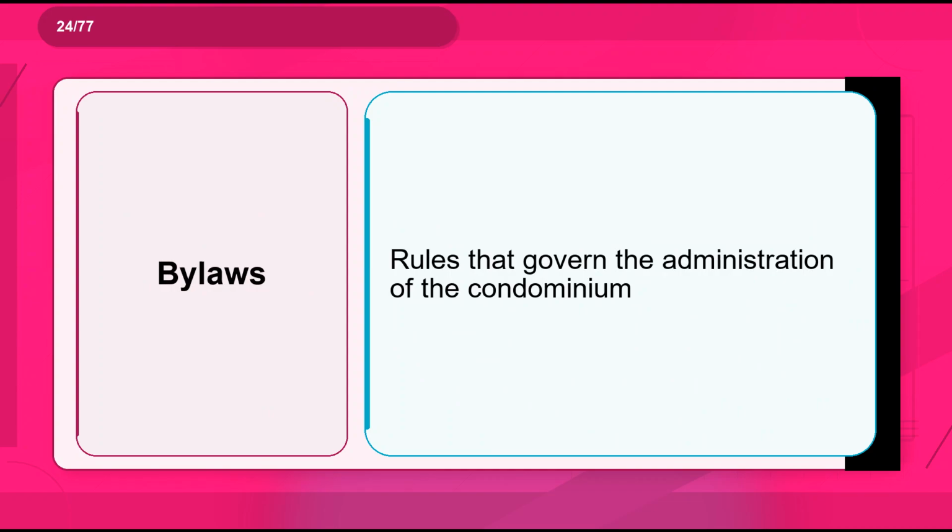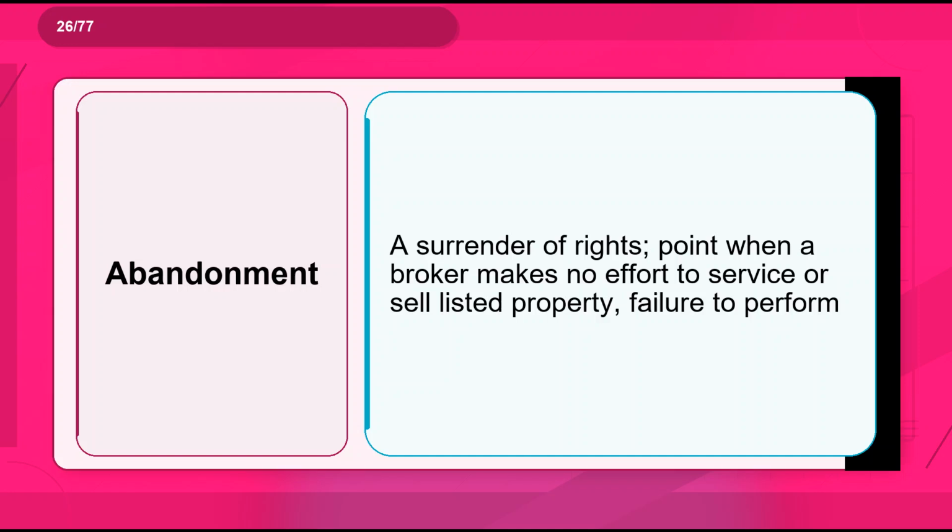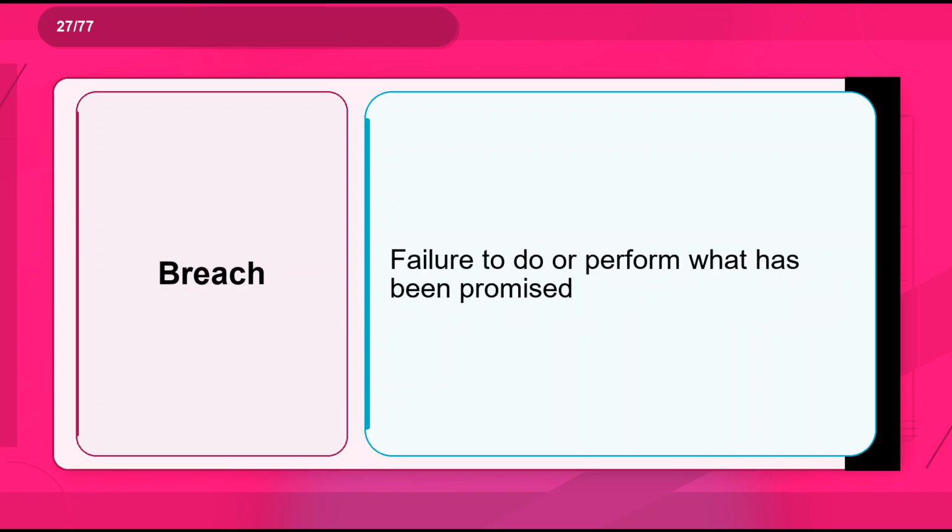Flashcard 24. Term: bylaws. Definition: rules that govern the administration of the condominium. Flashcard 25. Term: assignor. Definition: person who gives his or her legal rights or interests to another person, one who assigns or transfers property. Flashcard 26. Term: abandonment. Definition: a surrender of rights, point when a broker makes no effort to service or sell listed property, failure to perform.